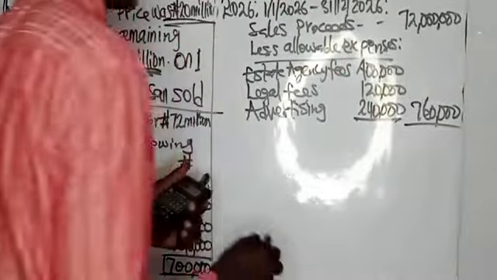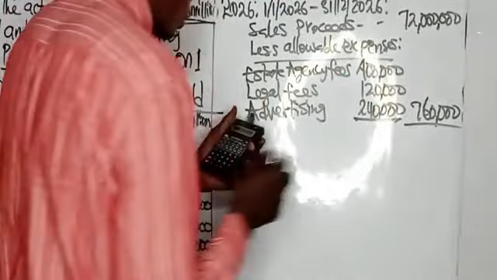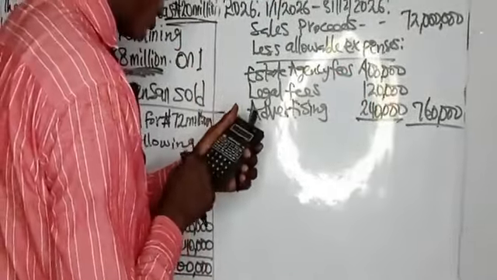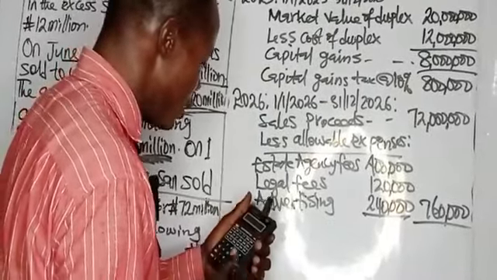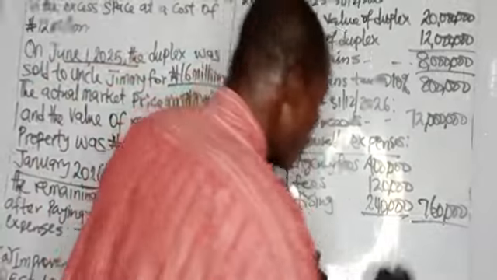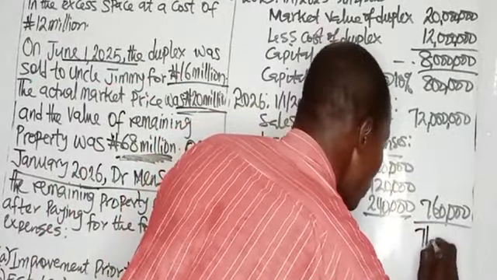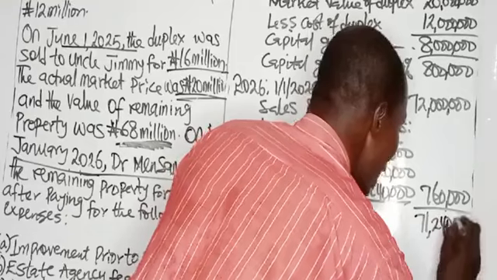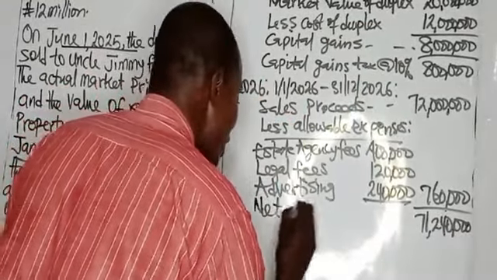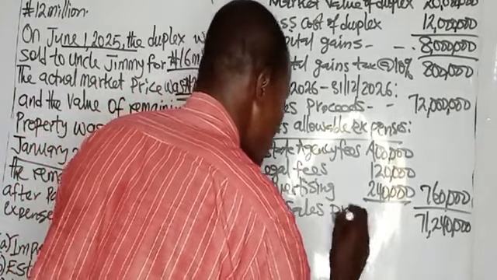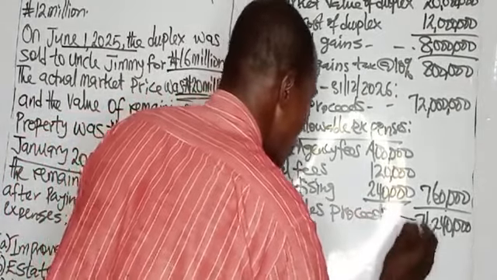If you now deduct the 760,000 from 72 million, then you have 71,240,000. That is net sales proceeds.